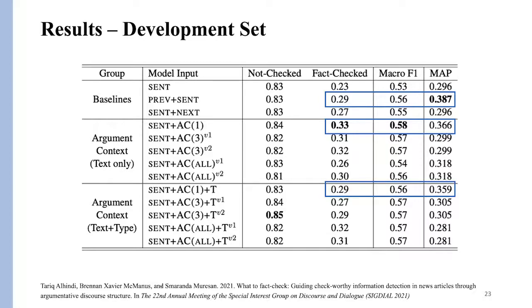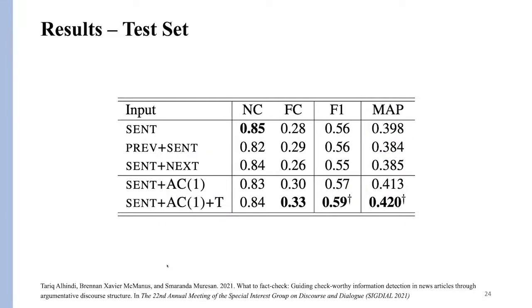And then when we look at the test set, but before the test set, we see that when we add additional argumentation context, the results do not improve as much. So for the test set, we only experiment with adding a single sentence from the argumentation context. So these are the results on the test set.